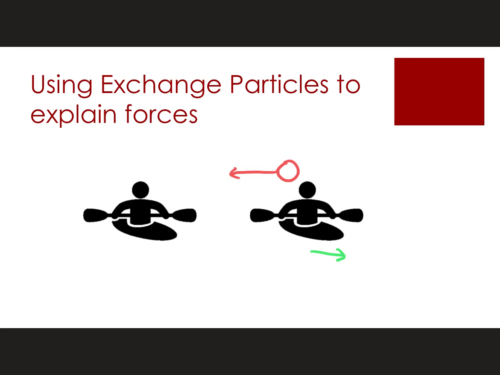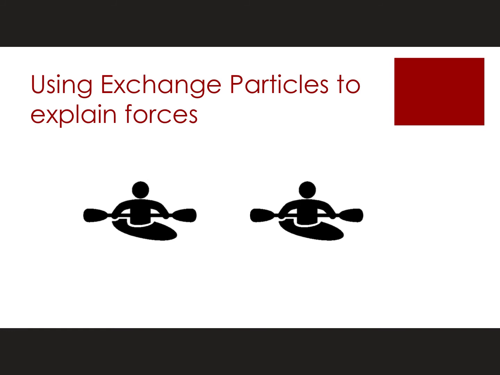Now, when the person on the left here catches this ball, what's going to happen to them since it's big and heavy? Well, they're going to move outwards as well. So in this case, using an exchange particle of a big heavy ball, I have these two people that are going to move away from each other. So we could use this as an example of repulsion.